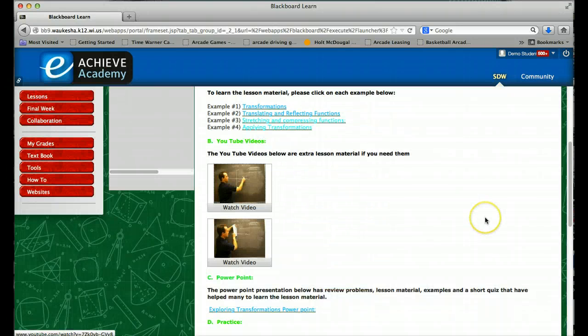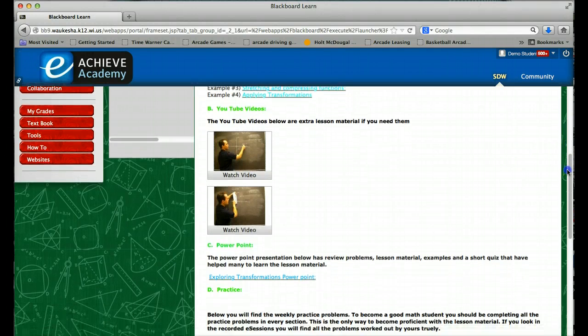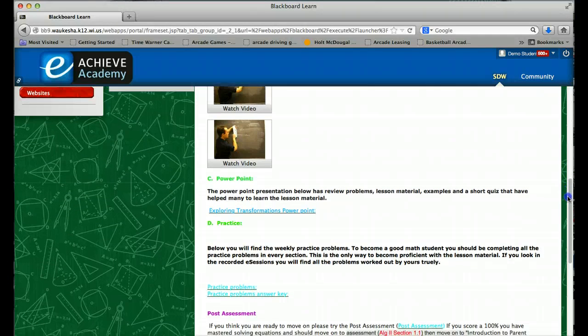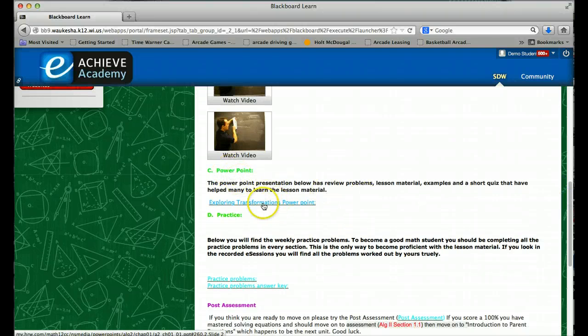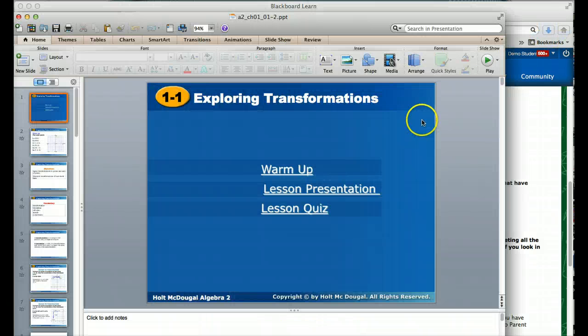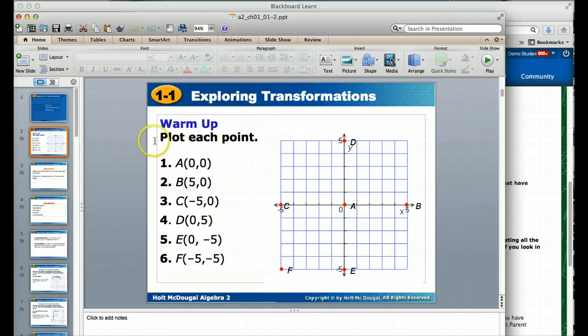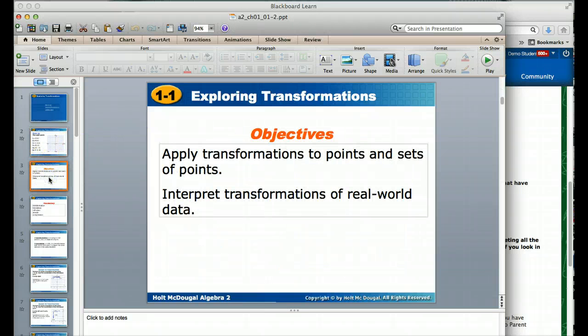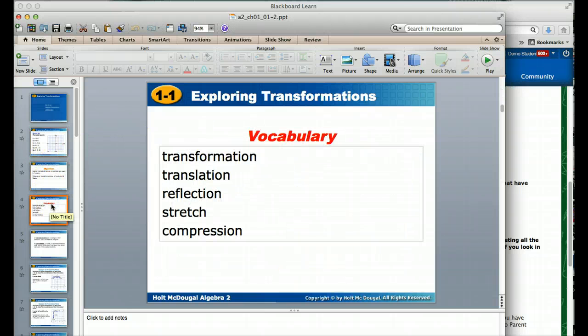So you can watch the YouTube videos. Now, let's say you still are struggling with the material. There's still more. There's a PowerPoint presentation. If we click on that, a PowerPoint presentation will come up, and it's pretty good. There's a warm-up. If we continue down, objectives, the vocabulary.